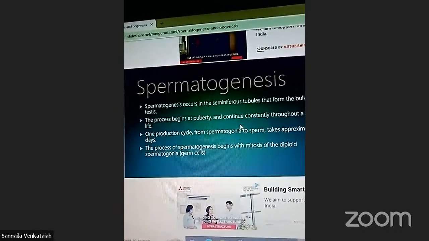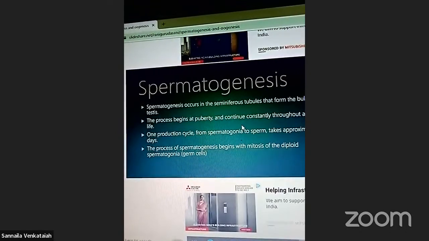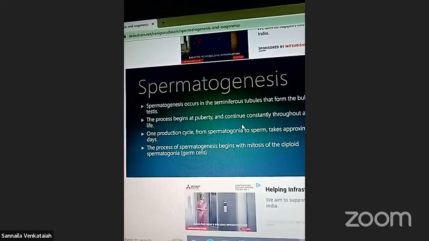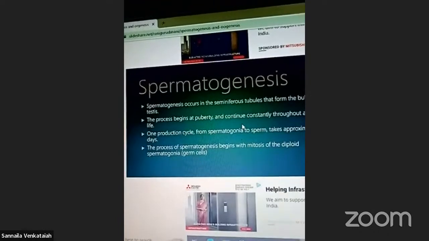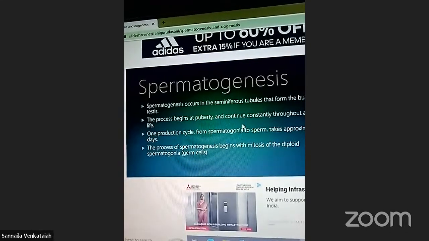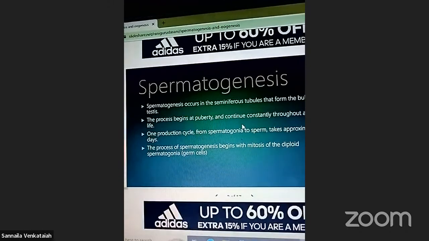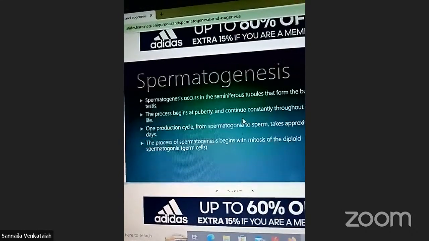These begin at puberty and continue constantly throughout a man's life, right? The process of spermatogenesis begins with mitosis of the diploid spermatogonia, the germ cells.